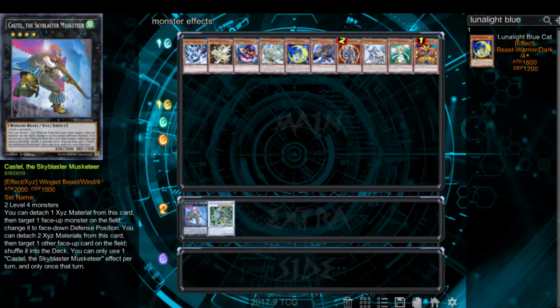You can only use one Castel the Sky Blaster Musketeer effect per turn, and only once that turn. So what this means is, if you wanted to use his detach 2 effect to target a card and shuffle it back into the Deck, you detach the two materials and declare your target, and then your opponent has a chance to respond.